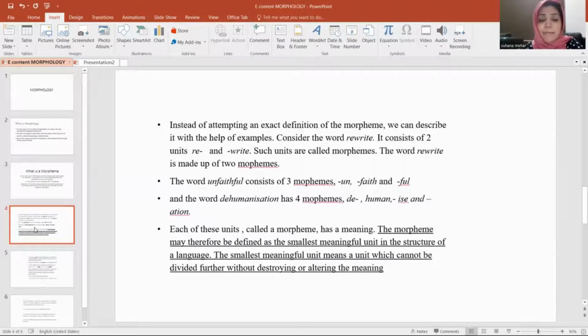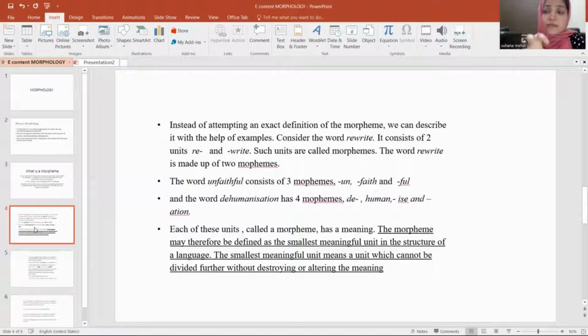So the morpheme may therefore be defined as the smallest meaningful unit in the structure of a language, which cannot be further divided without destroying or altering the meaning.